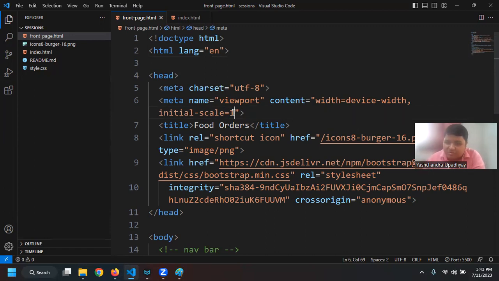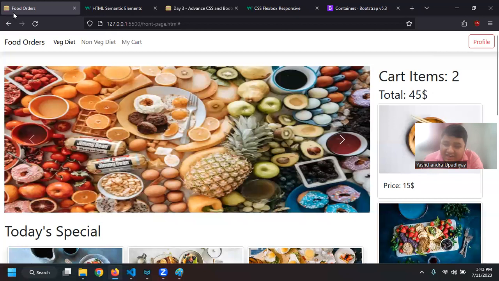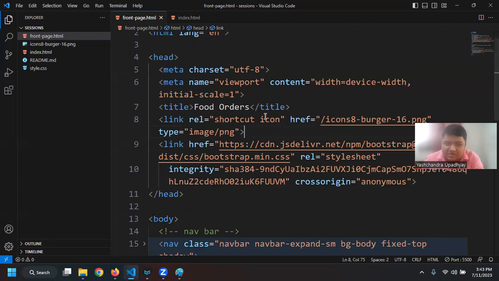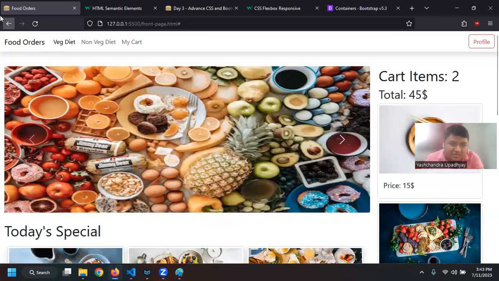Again, you have to change this view scale to know how things are working. Second, I'm specifying the title, and then I'm adding an icon. So we can see that the title is food order, and then I'm specifying the icon. Okay, then see the icon is there, that I have a hamburger icon.